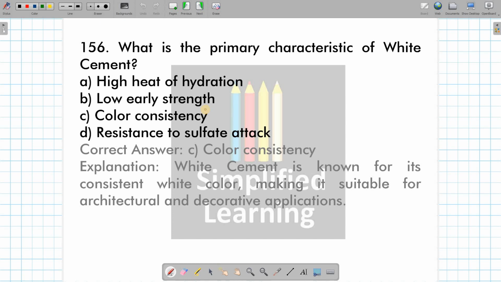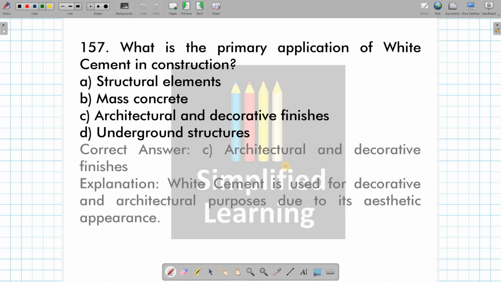Then what is the primary characteristic of white cement? Okay, color consistency. Okay, white cement is known for its consistent white color for its use in architectural and decorative application where aesthetic is the prime concern. Now, what is the primary application of white cement in construction? Obviously, aesthetic purposes, which is architectural and decorative finishes.